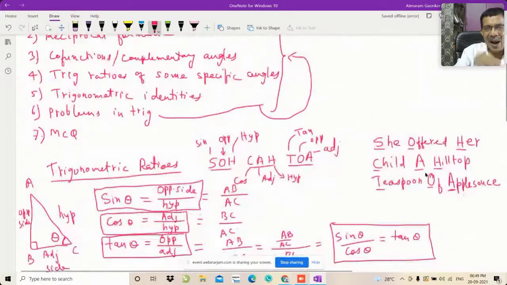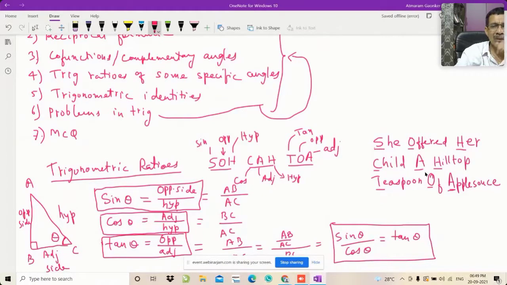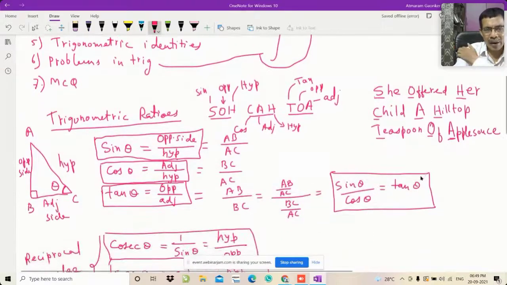If there had been 4 to 5 formulas, I would have said you remember in your own way. But here there are a number of formulas and same things are coming again and again. So there is a tendency to get mixed up or confused.